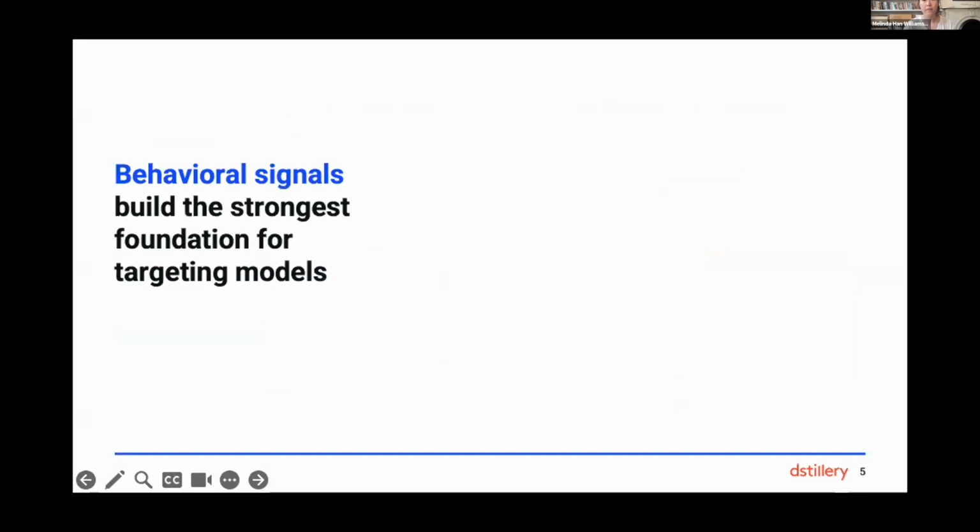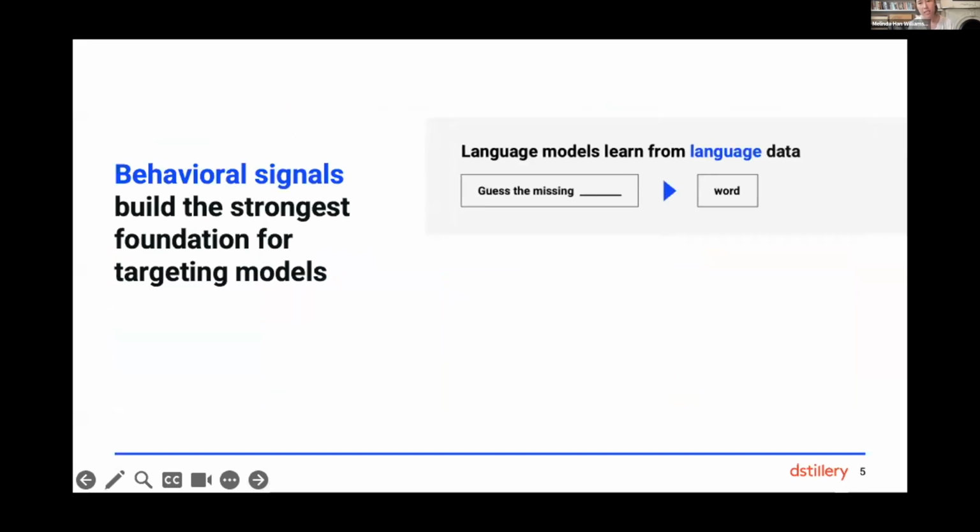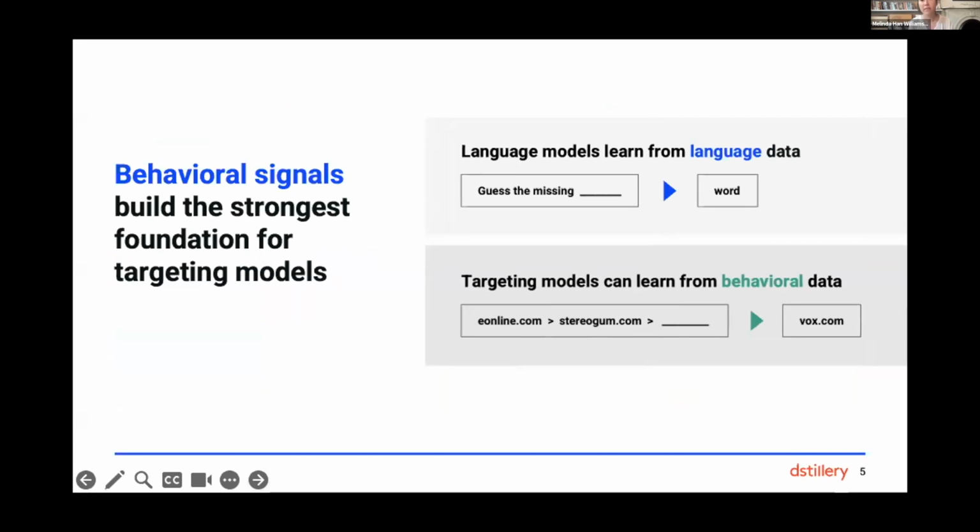And that's behavioral data. If you think about language models like ChatGPT, they learn from language data by guessing the next word in a sentence for millions of sentences. Targeting models are really behavioral models. Their job is to understand and predict behavior, people's interests and interactions with a brand. The best way to learn about behavior is with behavioral data. So in the same way that ChatGPT learns language by guessing the next word, our AI model learns about behavior by guessing the next website in a journey from millions of journeys from opted-in digital panels.